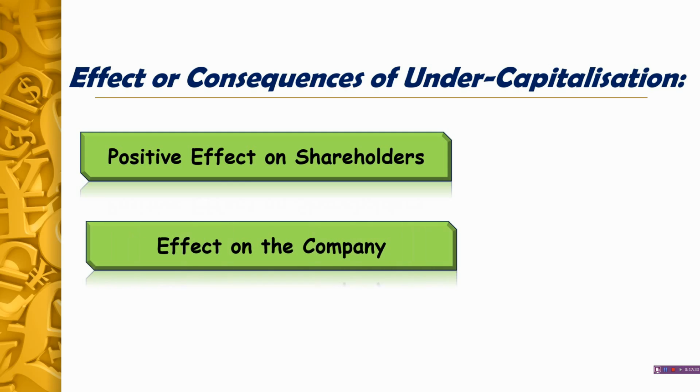Okay. Next comes effect on the company. See, because of higher profitability, the market value of the company shares would go up, and this would also increase the reputation of the company. Next, it can be workers may demand increase in wages, high rate of bonus, etc., which may convert into strike, etc. Or another effect can be high rate of earnings will attract competition in the market, so this will affect the company. Or the tax liability increases because of increase in the volume of profits. So these are the effect on the company.